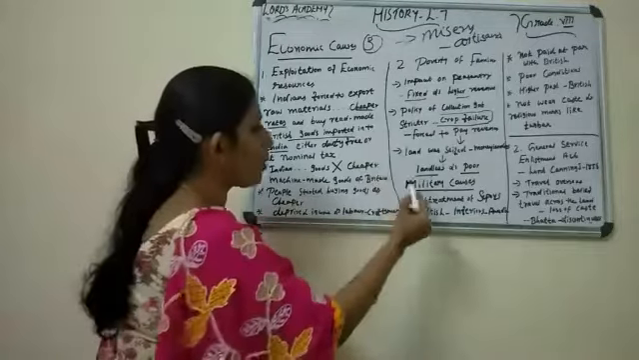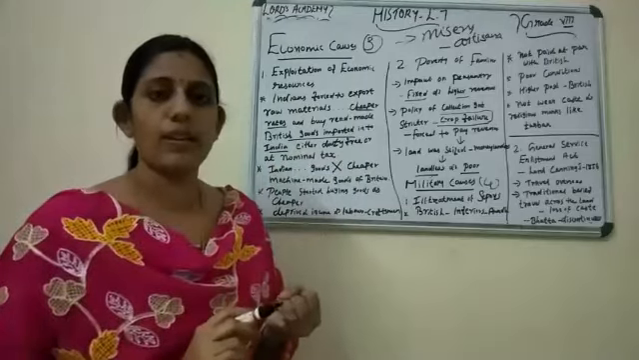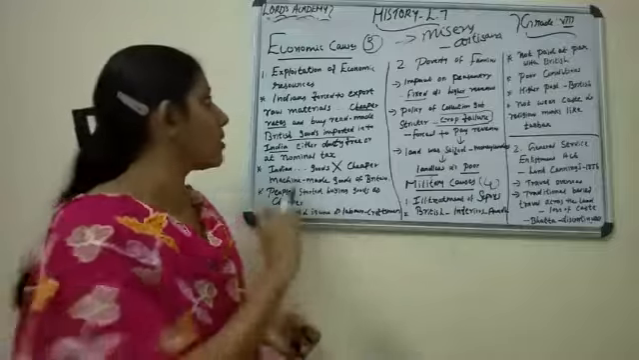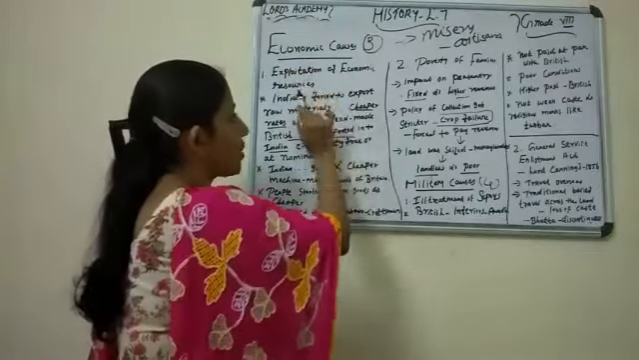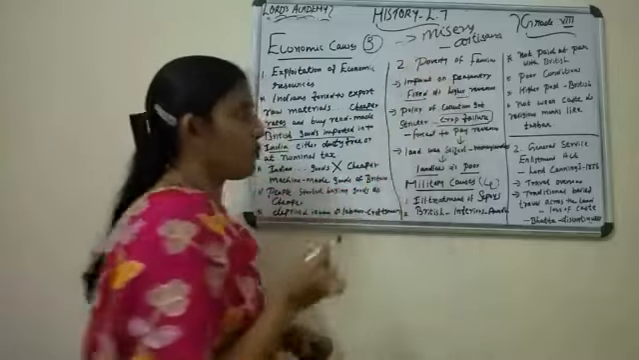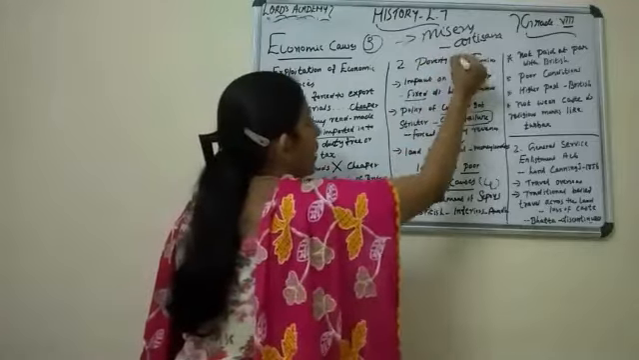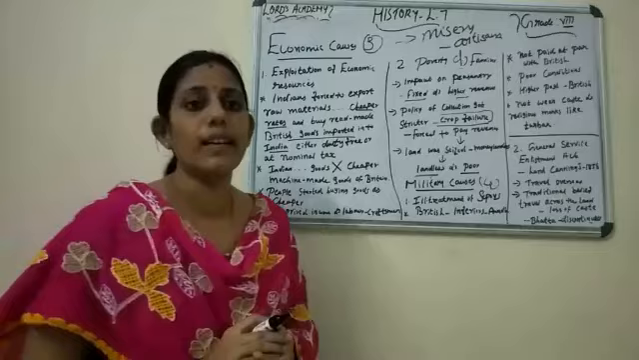The four causes we have discussed are: the first one, political causes, which we discussed in the last live class; the second one, religious causes; the third one, economic causes, in that exploitation of economic resources, poverty and famine. Now the last cause is about the military causes.